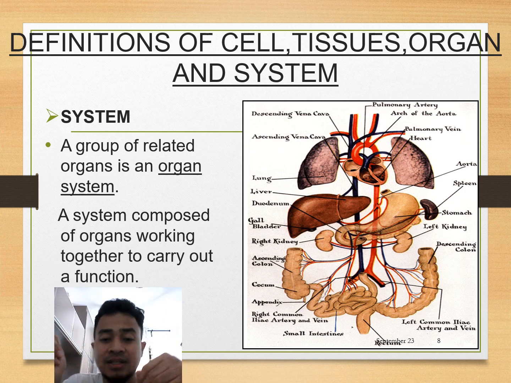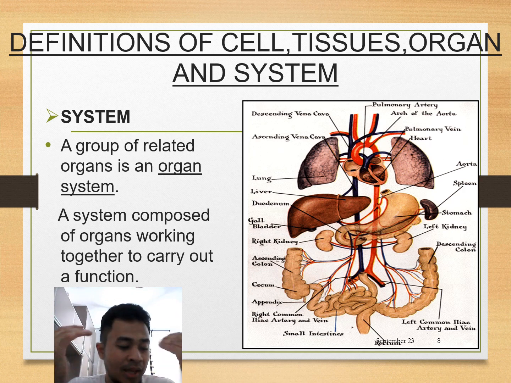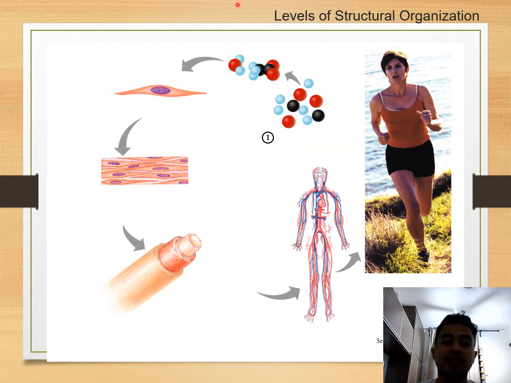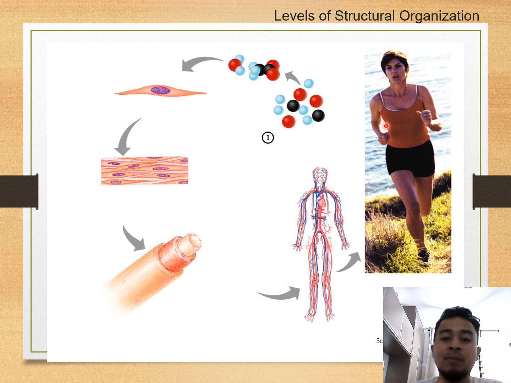And then what happens next? Okay, our blood system will detect the presence of high carbohydrate, and then we will stimulate insulin and so on. All right, so you can see how these organs work together to carry out their function for living things. Because after system we will have a complete being, such as a human.